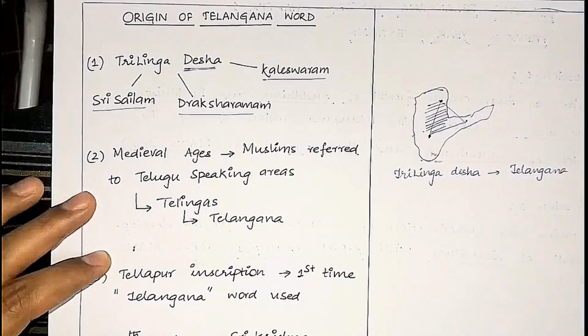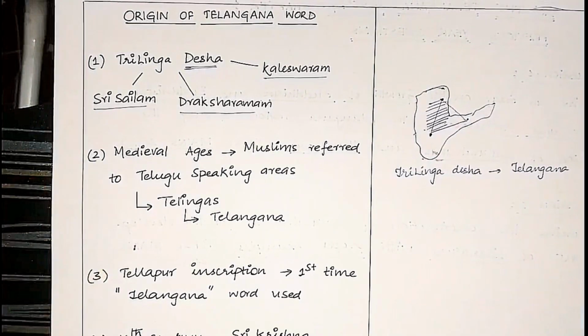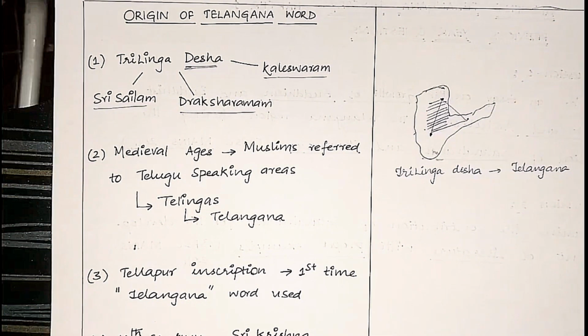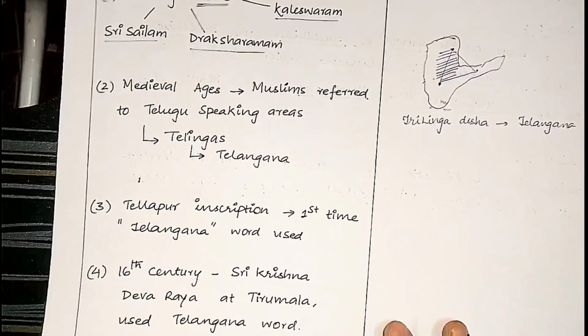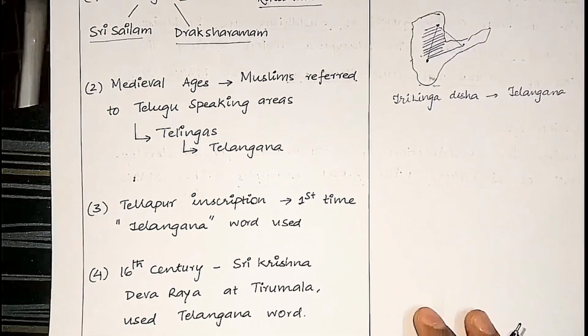And in the medieval times, the Muslims who had migrated to the Indian peninsula started calling the Telugu speaking areas Telingas, which eventually formed Telangana. Just to know, the first word used as Telangana is in the Tellapur inscription. Tellapur is in the Sangareddy district currently.